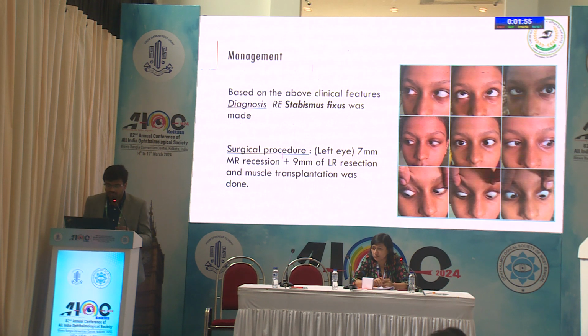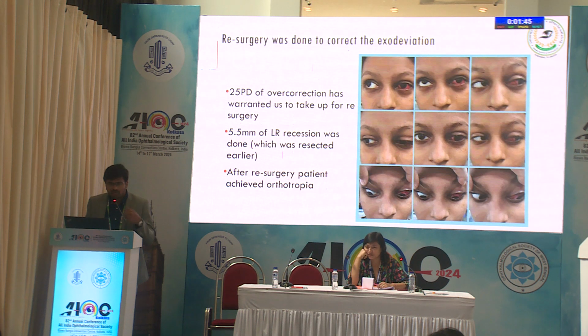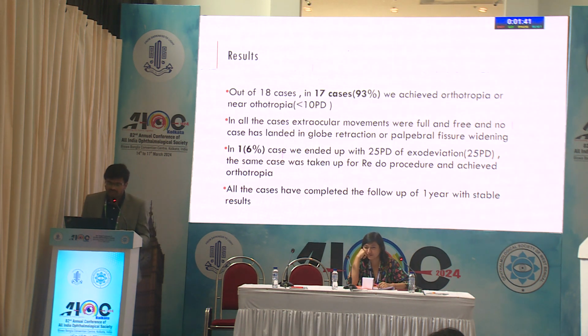This is the last patient, where she had 75 prism diopters of esodeviation along with abduction limitation, suggestive of right eye strabismus fixus. So we took up for muscle transplantation surgery. There was significant overcorrection of 25 prism diopters, so redo surgery was done. 5.5 mm LR recession was done for this patient.